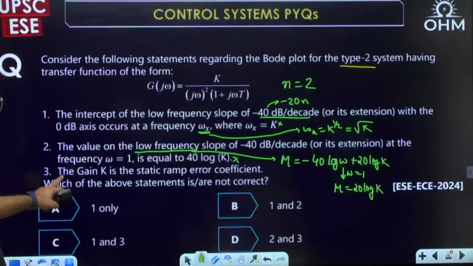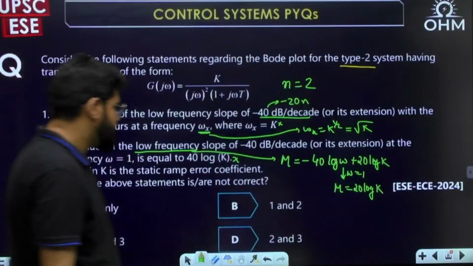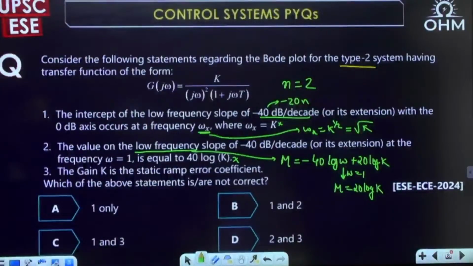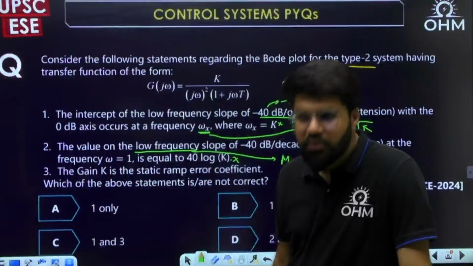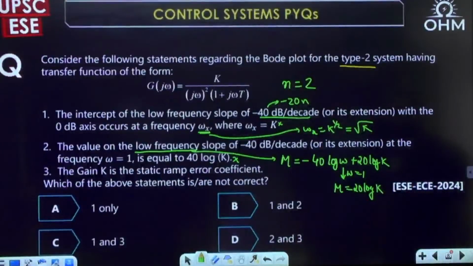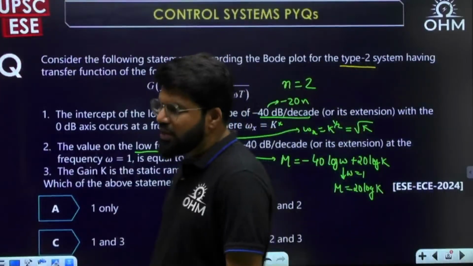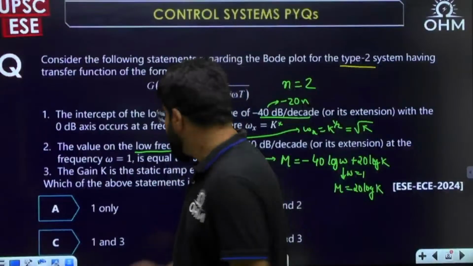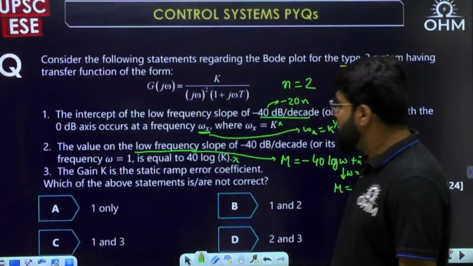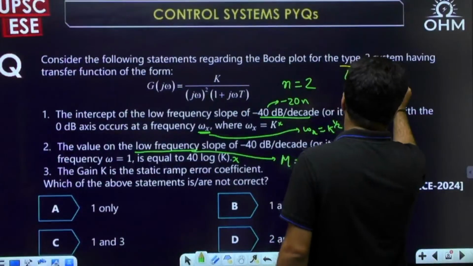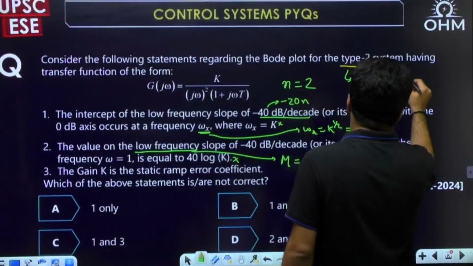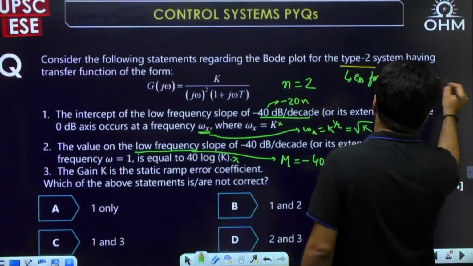Then next, the gain k is the static ramp error coefficient. It's a type 2 system. Is it the static ramp error coefficient? See, it's a type 2 system. If it is a type 2 system, the steady state error for step as well as ramp, for both of them, will be 0.